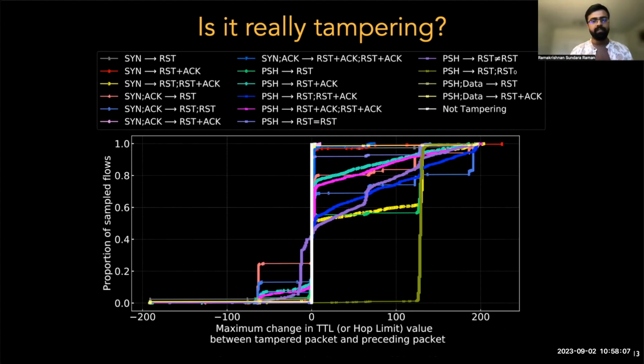Similarly, the change in the time to live field was also 0 for packets in non-tampering flows and much higher for packets in tampering flows.